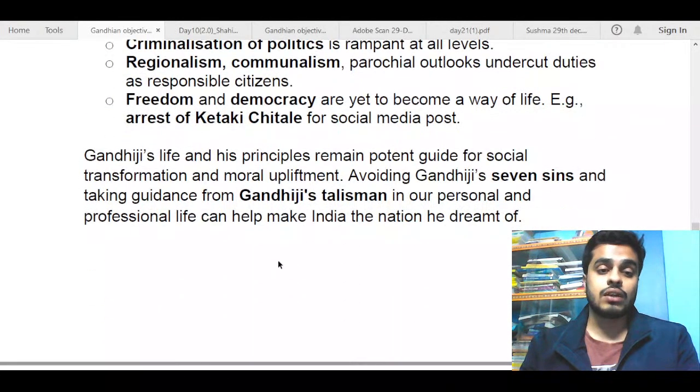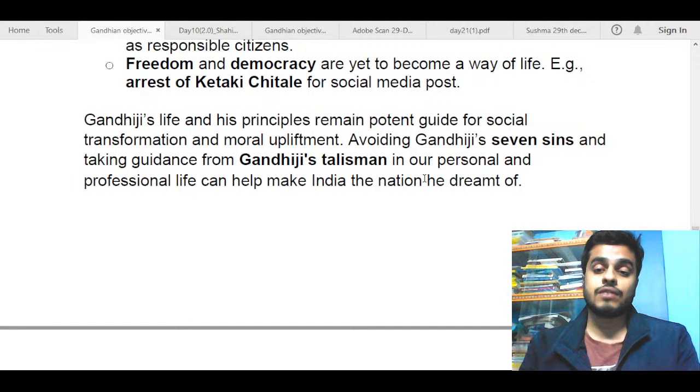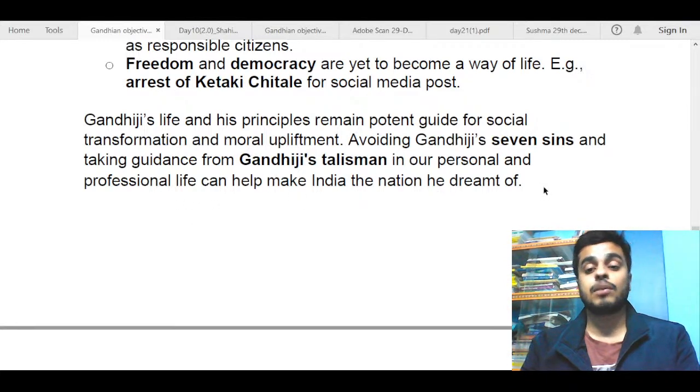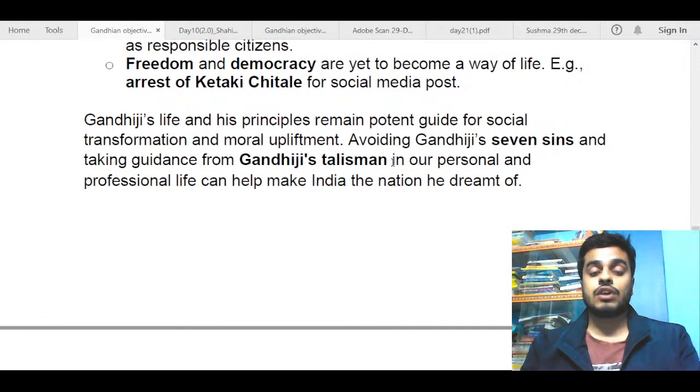I have gone on to conclude by talking again about some of the key principles of Gandhiji. Gandhiji's life and his principles remain a potent guide for social transformation and moral upliftment. Avoiding Gandhiji's 7 sins and taking guidance from Gandhiji's talisman in our personal and professional life can help make India the nation he dreamt of. So you must have heard about this. Both of these are pretty common. Gandhiji's talisman is written in the first page of all our NCERT books.